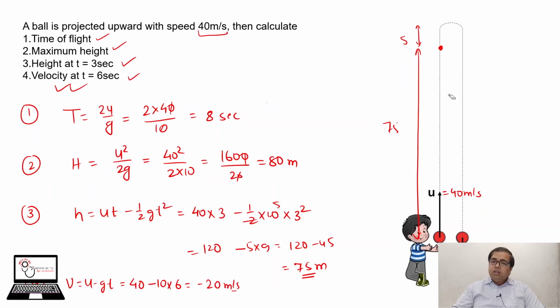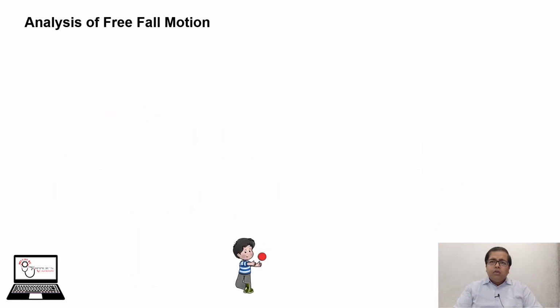The meaning of minus 20 meter per second is that this minus shows the ball is moving downward with 20 meter per second. So the minus sign indicates the downward direction. Now we are going to understand the free fall motion in a better way and in more depth. We will analyze the free fall motion of the previous example by breaking the motion into time intervals of 1 second.